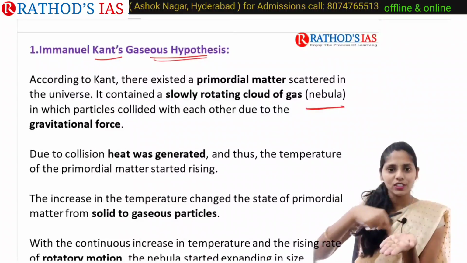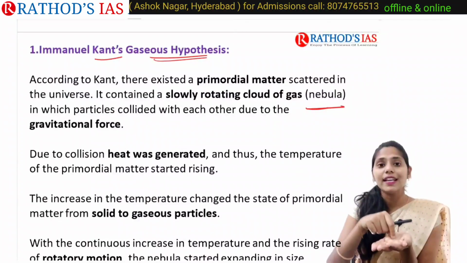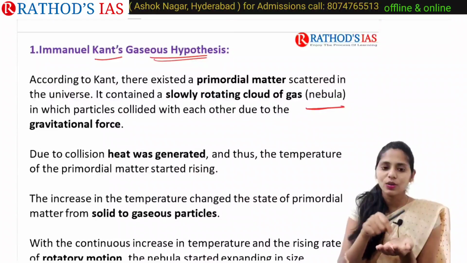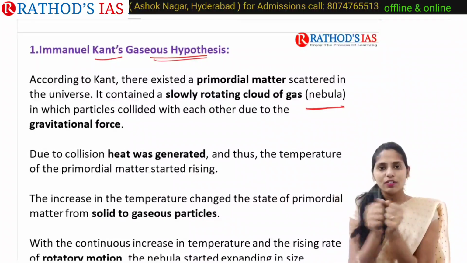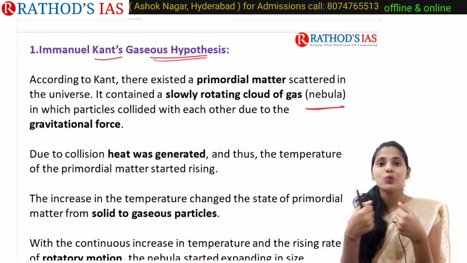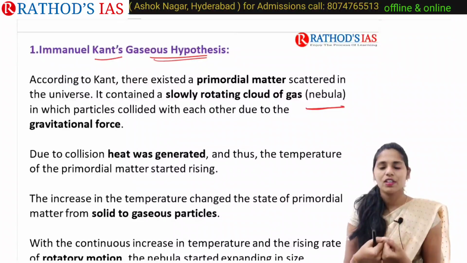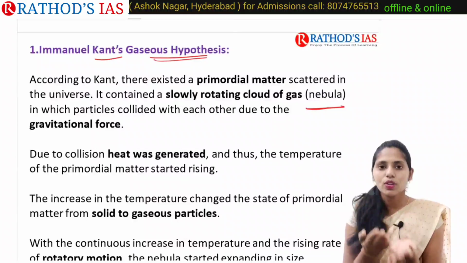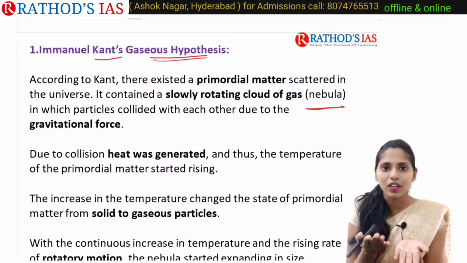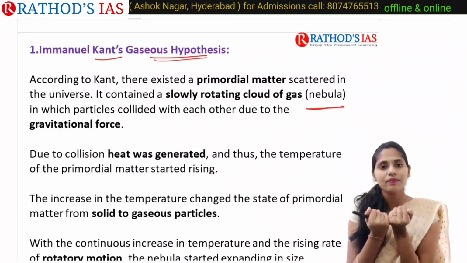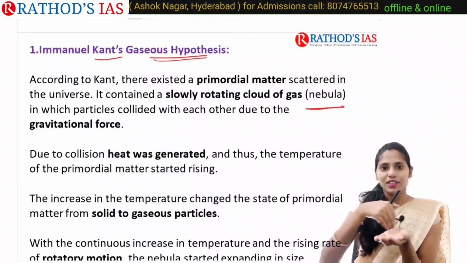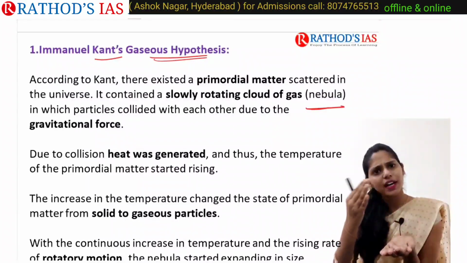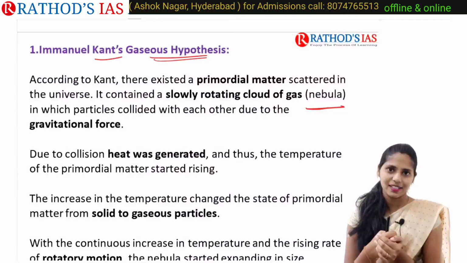Whenever particles collide with each other, it generates heat. Because of the heat, the temperature of this matter increases. Whenever the temperature increases, the solid particles present are converted into gaseous particles.